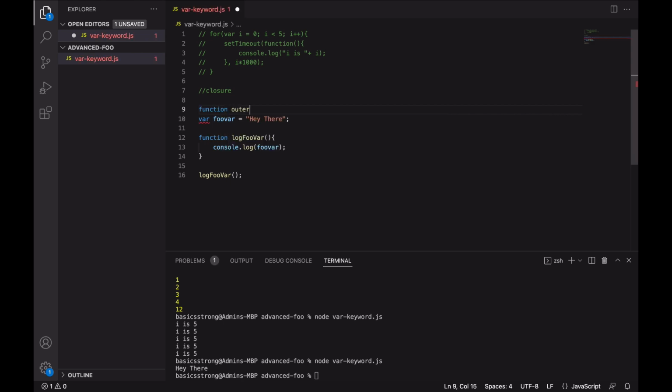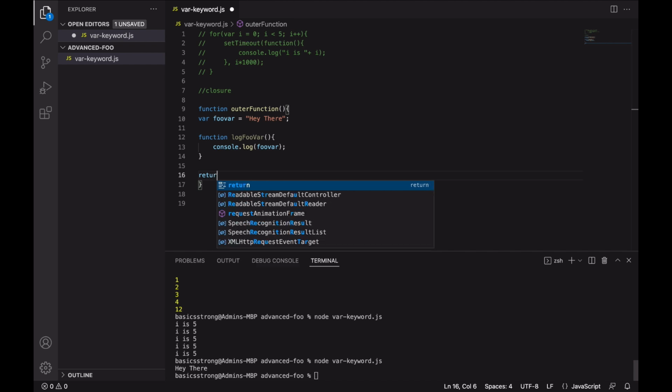Let's say I wrap this code within a function, let's call it outerFunction, and everything is written inside this outerFunction. And then I run this inner logFooVar function somewhere else in an entirely different place.